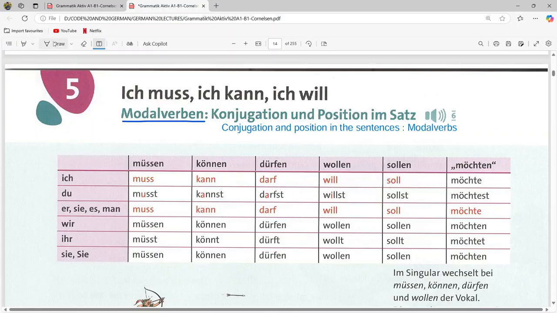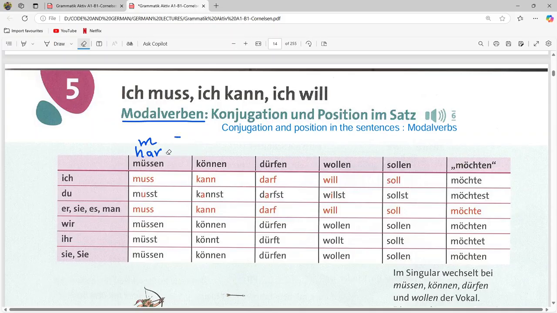Okay, first one, müssen. In English it is similar to must. I must do this. Or sometimes it has the same meaning as I have to do this. Okay, must oder have to.